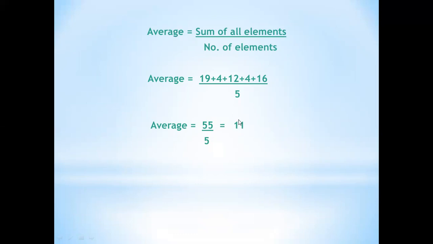But if you got a different average that does not match the average given in the question, it means you must have made some mistake. So you can go through your solution again and correct it. Is that clear? Now I will share some more examples, so it will be easier for you to understand how to find the missing value.